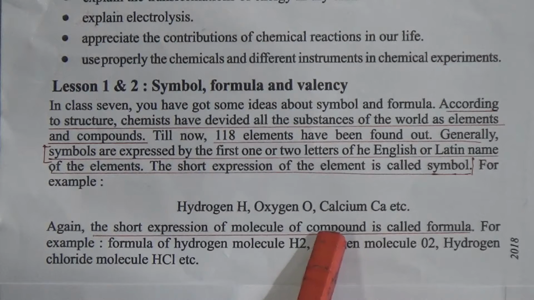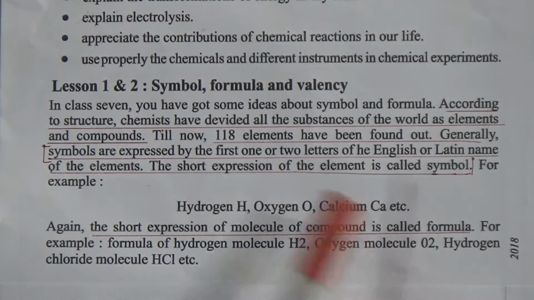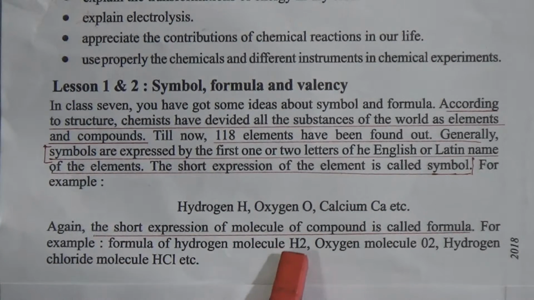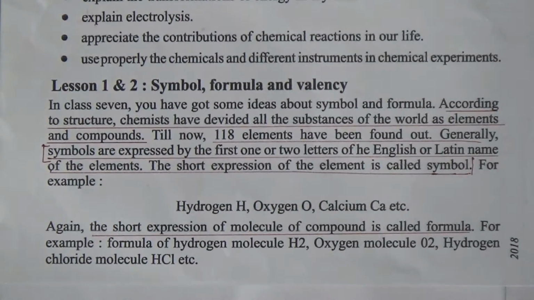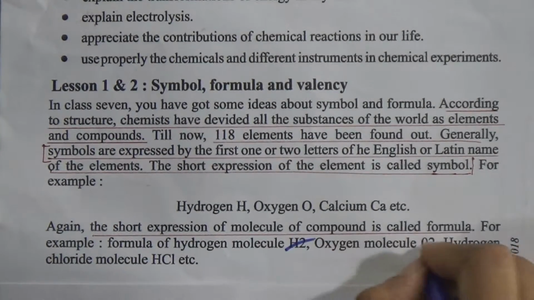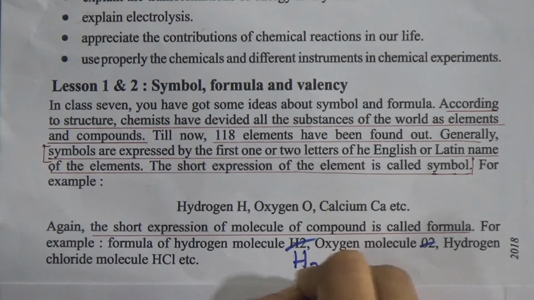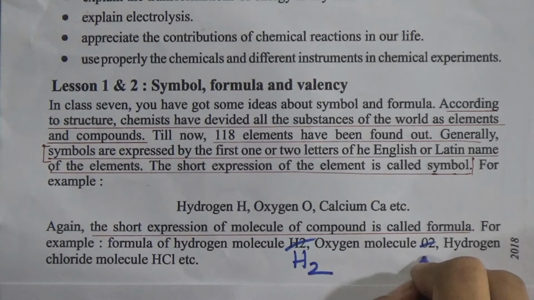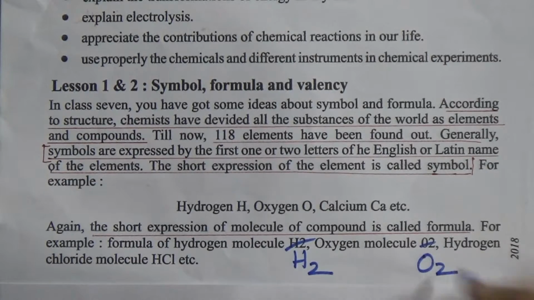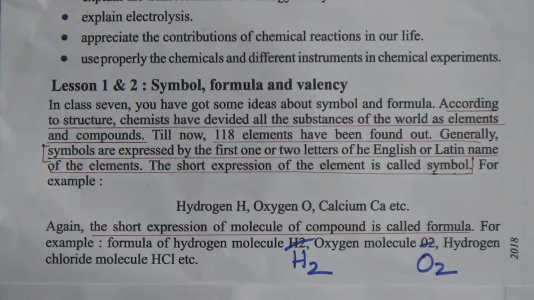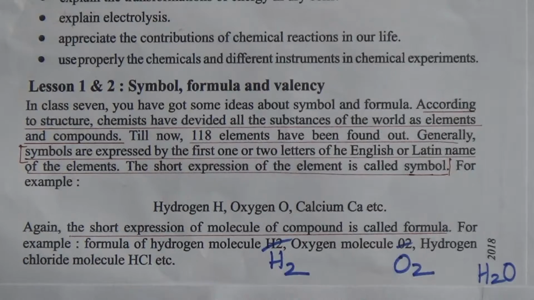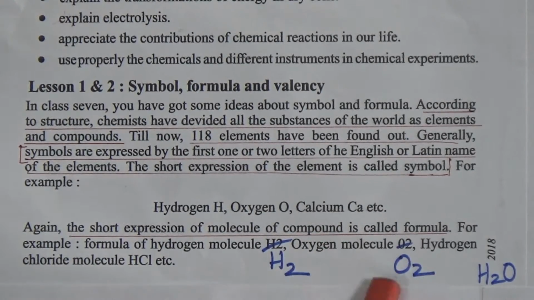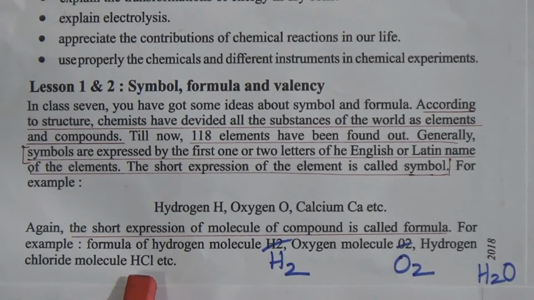For example, the formula of the hydrogen molecule is H2, where the 2 is written as a subscript, then O2, and hydrogen chloride molecule HCl, and water H2O. These are the formulas of the hydrogen molecule, oxygen molecule, water molecule, and hydrogen chloride molecule.